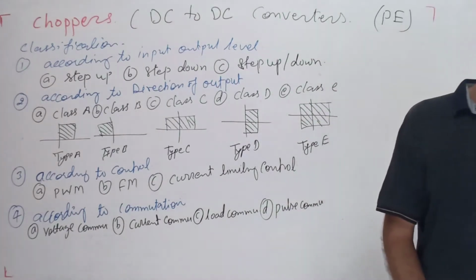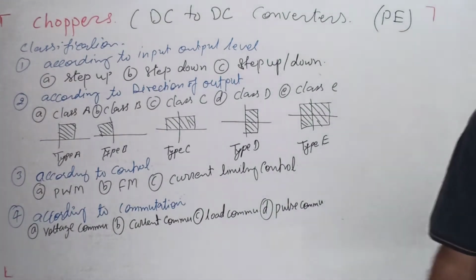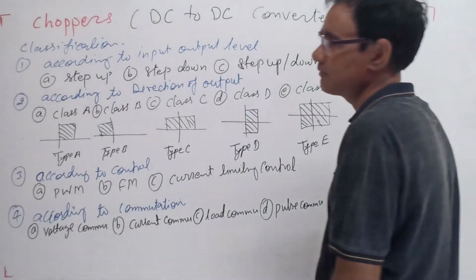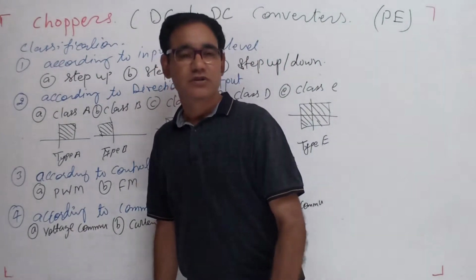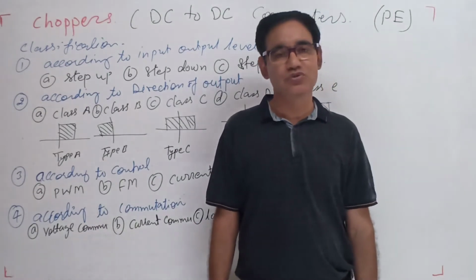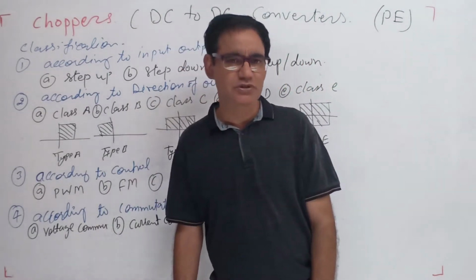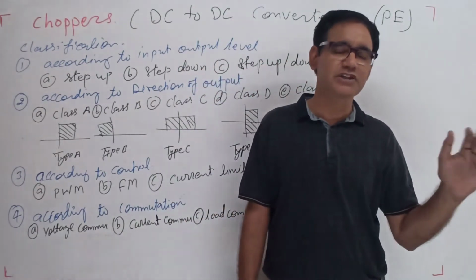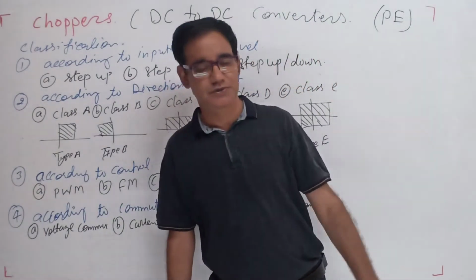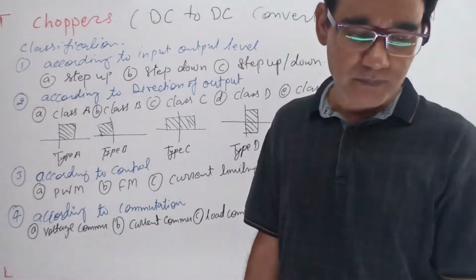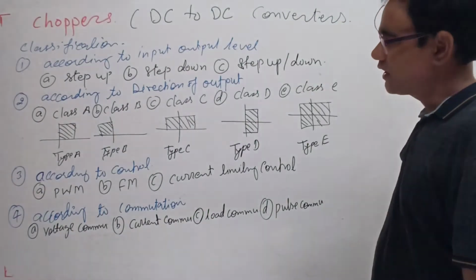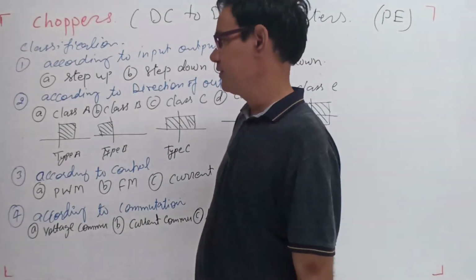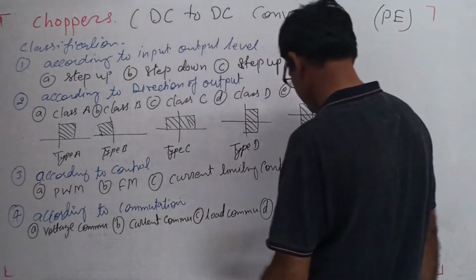So according to the conversion, they are classified in the university syllabus in two different chapters. One is the step down choppers, and the others, in the next chapter, are the step up choppers. So one is boost, another is buck boost.